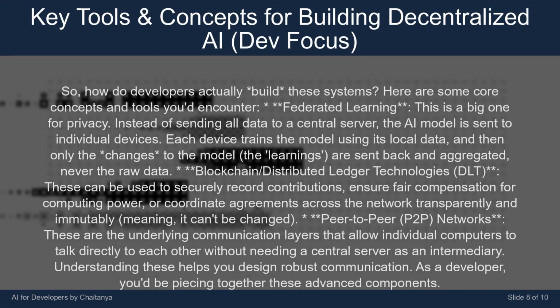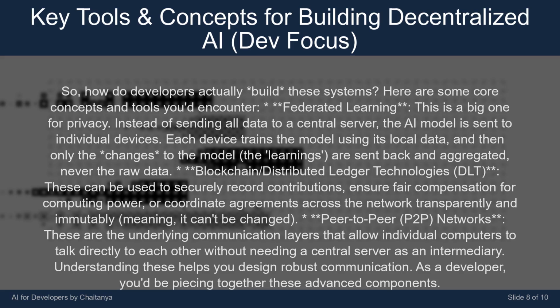So, how do developers actually build these systems? Here are some core concepts and tools you'd encounter. Federated learning. This is a big one for privacy. Instead of sending all data to a central server, the AI model is sent to individual devices. Each device trains the model using its local data, and then only the changes to the model, the learnings, are sent back and aggregated, never the raw data.